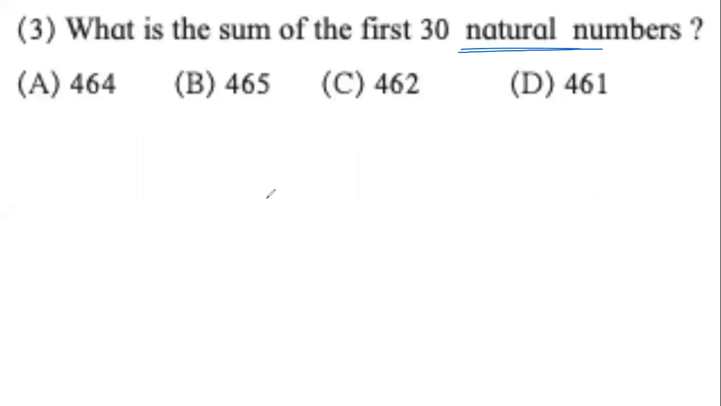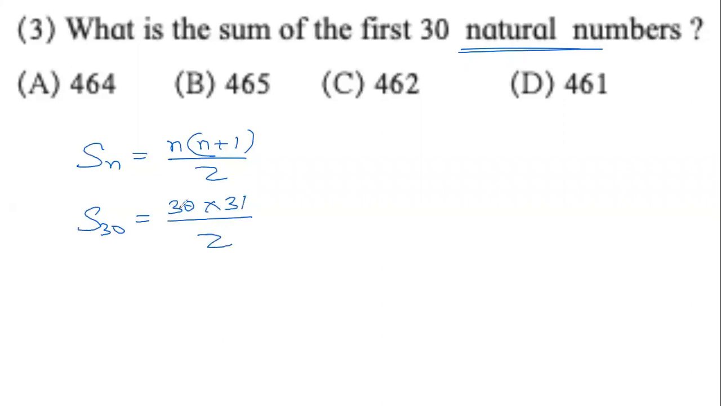And we know a shortcut formula which says the sum of first n natural numbers equals n into n plus 1 by 2. So here we have to calculate for 30. So 30 into 31 by 2. 30 by 2 is 15. 15 into 31: 15 3s are 45, plus 1, 465. So the correct answer is B, 465.